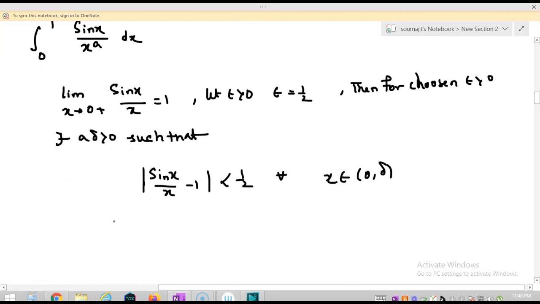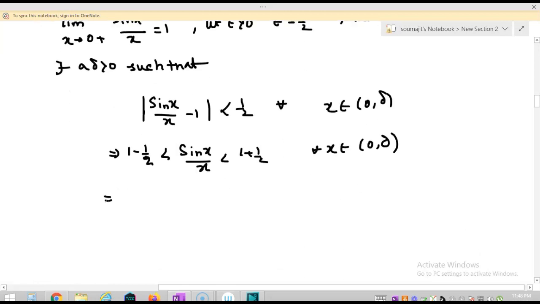So I can say that 1 minus half less than sine x by x less than 1 plus half for all x belongs to 0 delta, right? So I can say that half less than sine x by x less than 3 by 2, right?